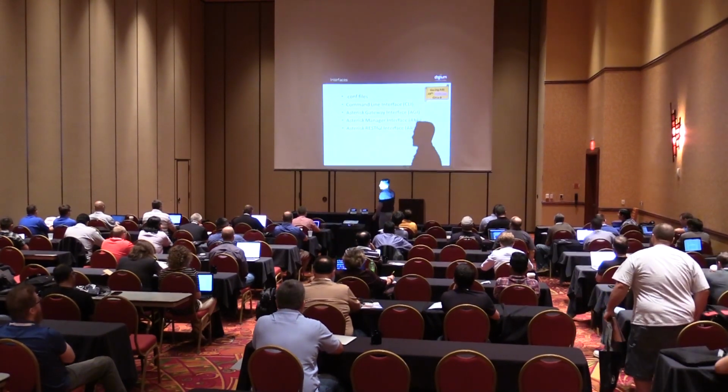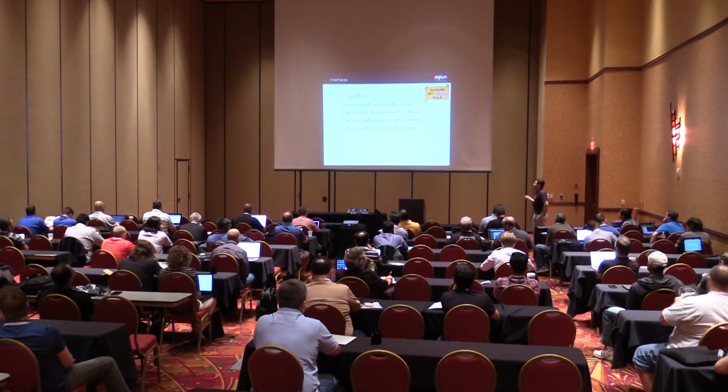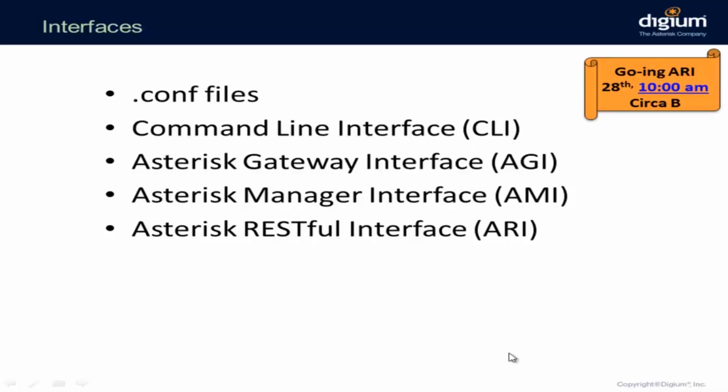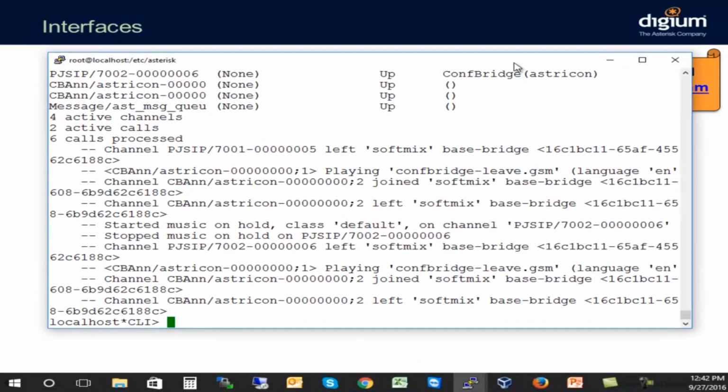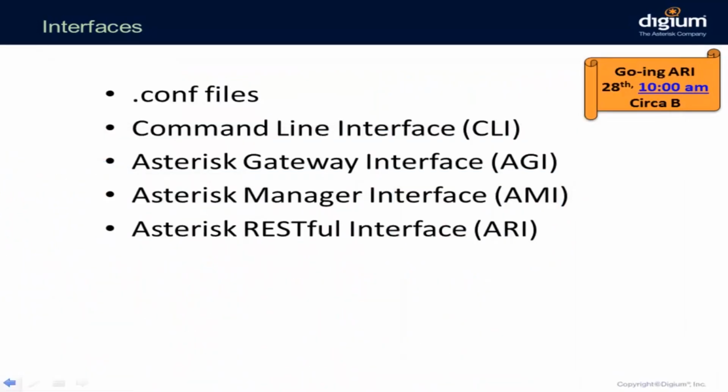How can you configure Asterisk, and how can you interact with Asterisk? Well, there are different ways you can do that. The configuration files. That is what we are going to see here today. So /etc/asterisk configuration files. You can also do that from the CLI, from the command line interface. So here, right? We can actually do configuration here. We can add members to the queue, remove members from a queue. We can do a lot of things from the CLI. But there are other ways to interact with Asterisk.